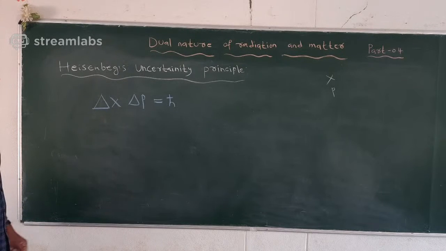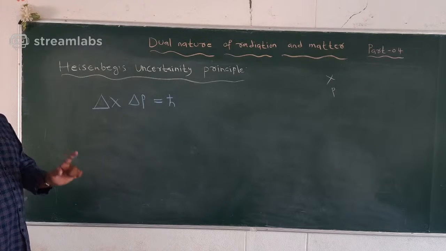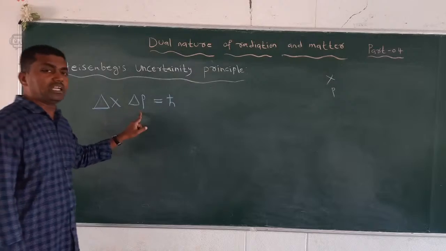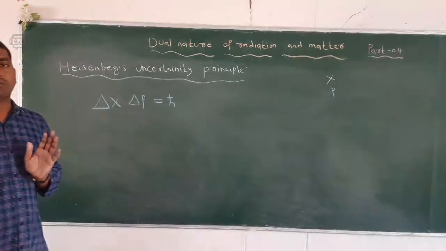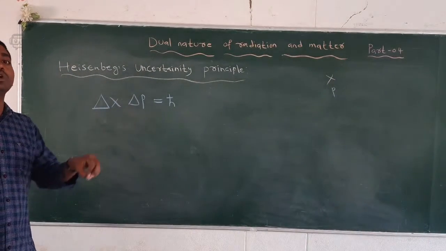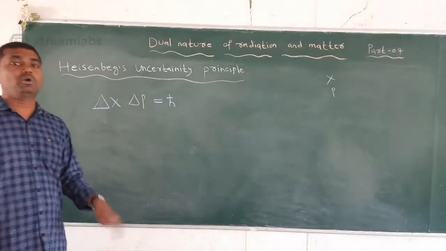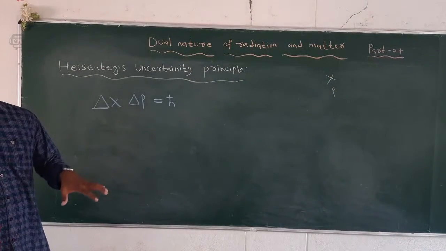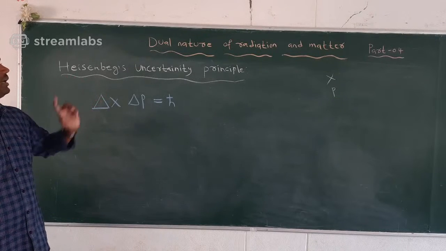The simple definition: it is impossible to measure both the position and momentum of a particle at the same time exactly.